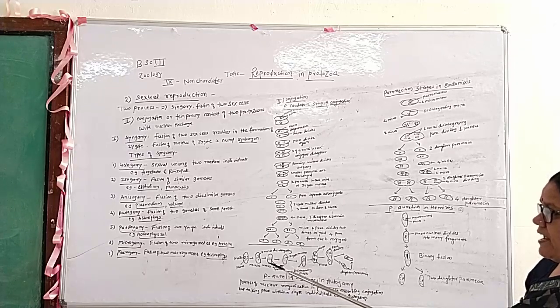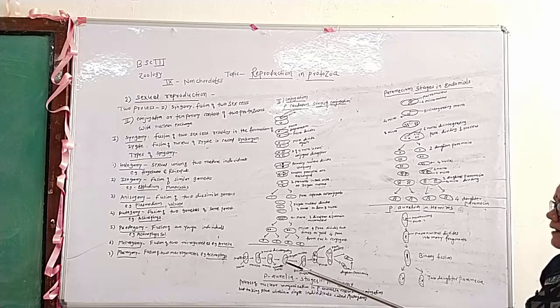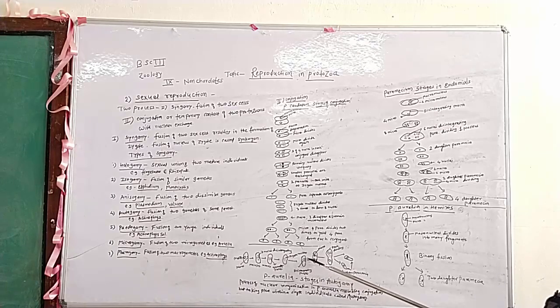And these two gametic nuclei fuse with each other to form the zygote nucleus. This zygote nucleus is again divided to form four nuclei. The macronucleus disintegrates or fragments into the cytoplasm, and of the four nuclei present in the Paramecium, two are the micronucleus and two are the macronucleus.